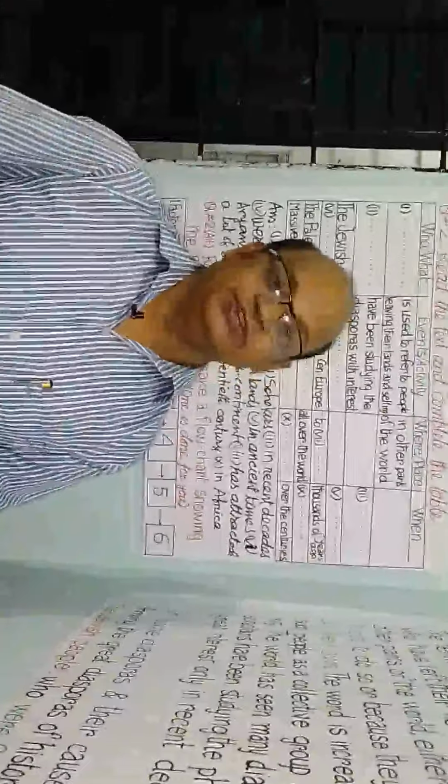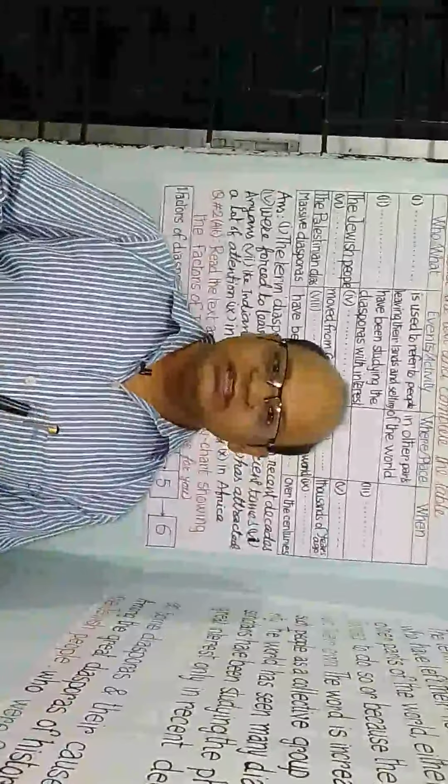Now we will try how to make a flowchart based on this very text. We have already understood the text because we have already read it several times. Now let's first see the question.